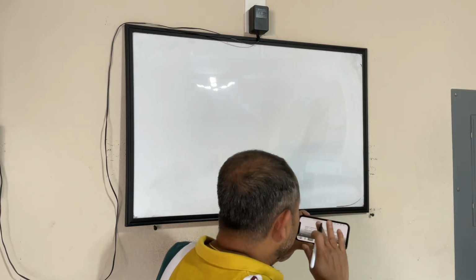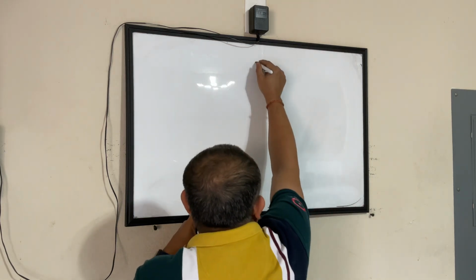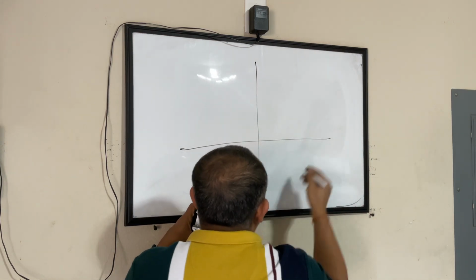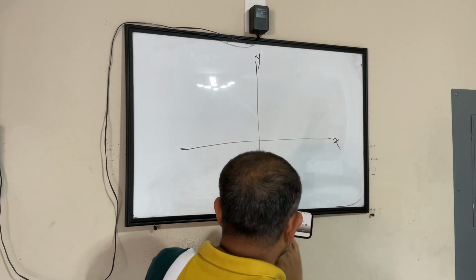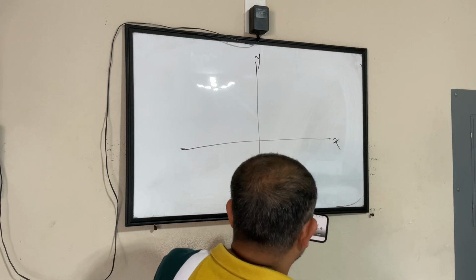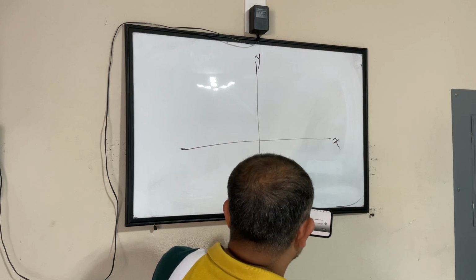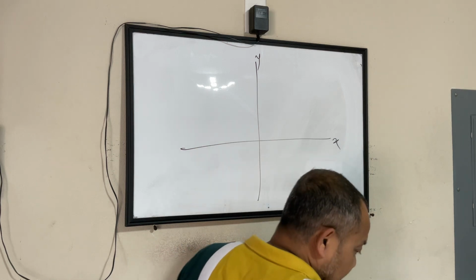It sounds so unfamiliar to us. Find the ratio in which the y-axis divides the line segment. So this is my coordinate plane, this is my y-axis, this is my x-axis.